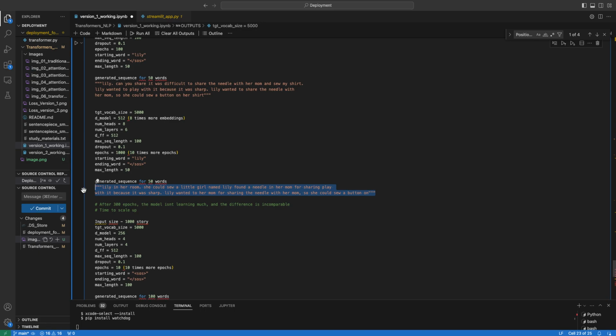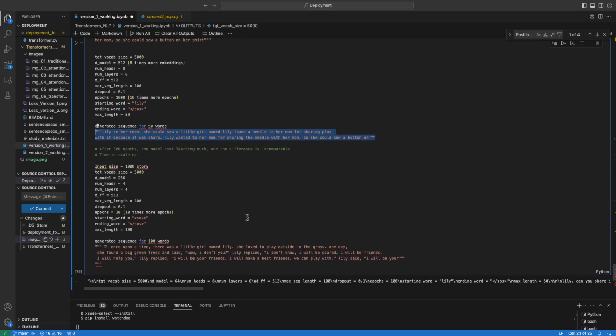So for 1000 epochs, I see the construction of the words is quite a bit better. "Lily in her room, she could see a little girl named Lily found a needle in her room." Okay, so it's not that great. And I tried to include more stories.